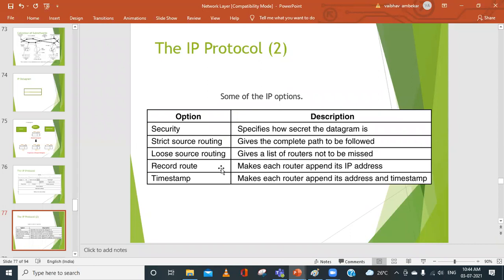And then we have something called record route. It makes each router append its IP address. So every router's information will be appended as its IP address. Similarly, we can have the timestamp, which makes each router append its address and timestamp.